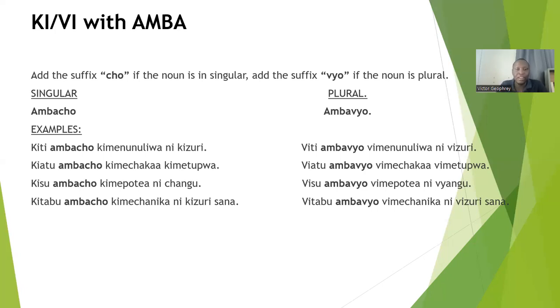What do you do now? You just take the morpheme amba and you add the suffix cho if the noun is in singular. And if the noun is in plural, just add the suffix vyo to that morpheme amba.